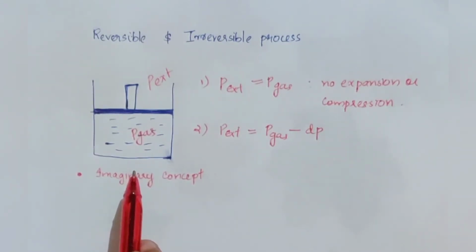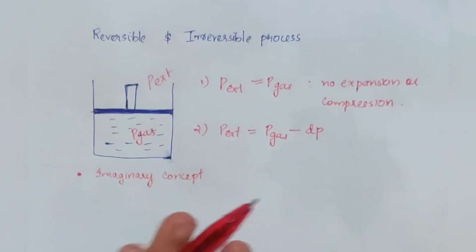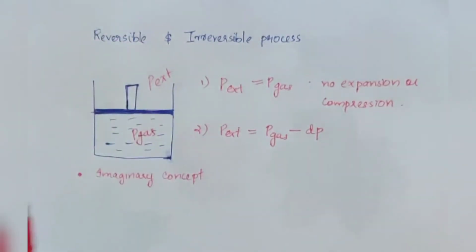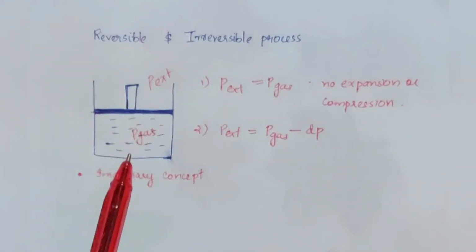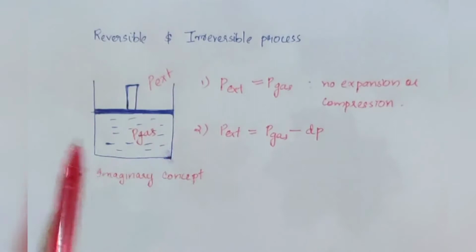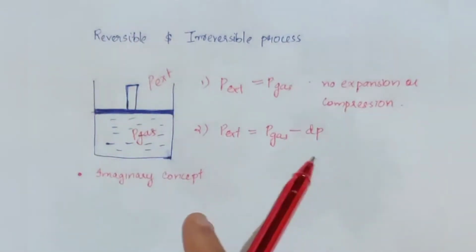Hence, we can conclude that all processes occurring in nature or laboratory are irreversible, and reversible processes are an imaginary or idealized concept and cannot be fully realized in practice. That is, it cannot be realized in practice.